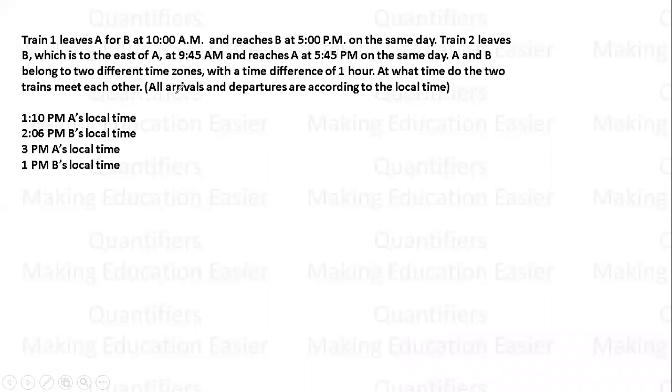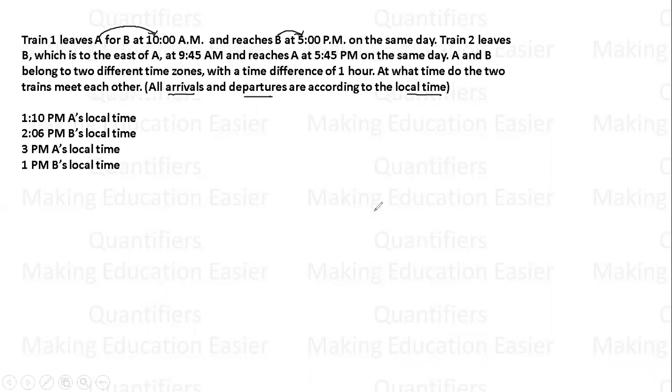See, it is already given in the question that all arrivals and departures are according to the local time. I hope आप सबको इसका मतलब समझ में आ रहा है. I'll give you an example. Train 1 leaves A at 10 a.m. तो ये जो 10 a.m. का टाइम है, ये A पे है. A का लोकल टाइम है. And reaches B at 5 p.m. तो ये जो 5 p.m. है, ये according to B है. ये B का लोकल टाइम है. So this is the first point which I wanted to discuss.